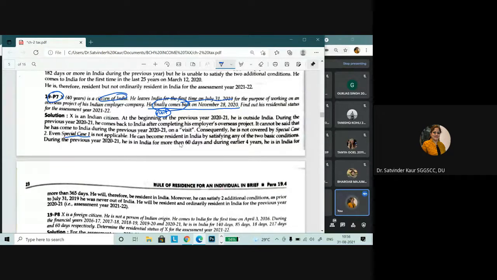So in this particular case, the person is required to be declared as resident for 182 days. That is the first basic condition to be satisfied. So he has been in India for 60 days, and during earlier years, he was more than 365 days. But he will be considered resident in India because the exemption of special case 1 of 182 days is not being given because he has not come to India for a visit. He has come for the final settlement and he has been abroad for employment purposes, but he has not come back to India for the visit. So in this case, we have to remember this thing.